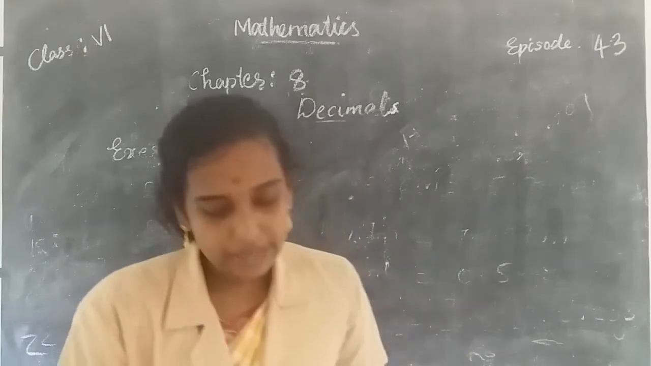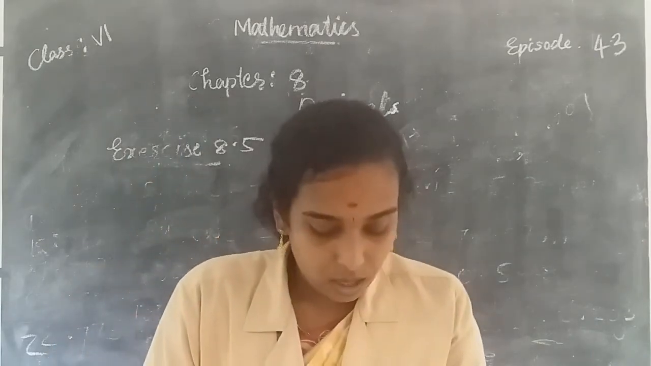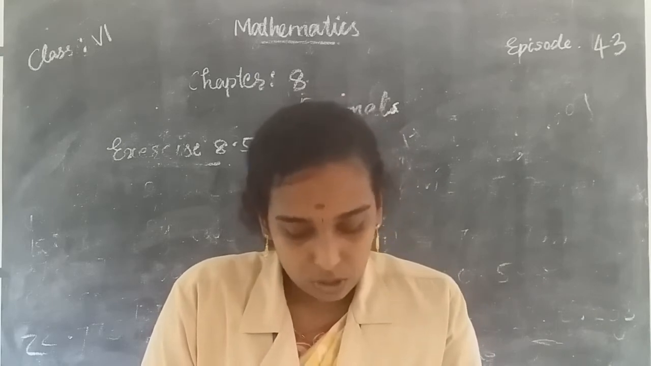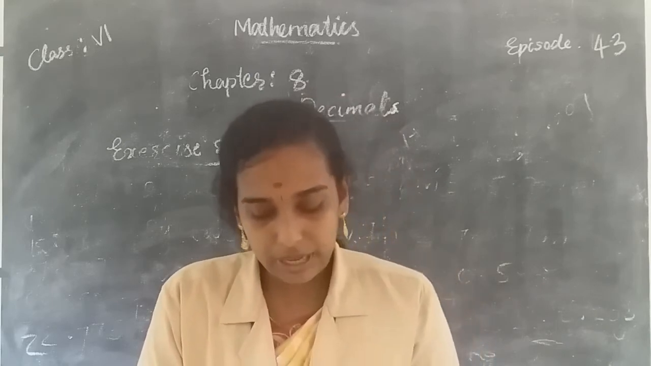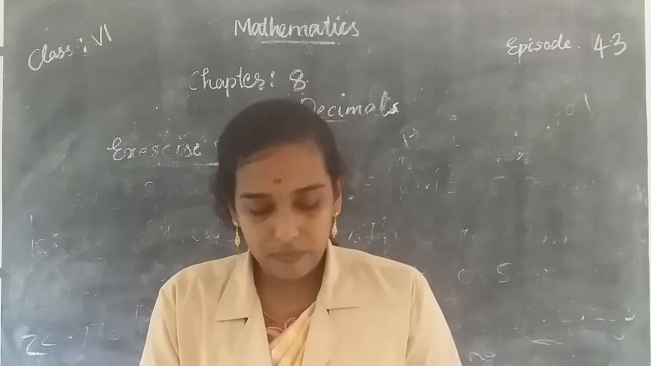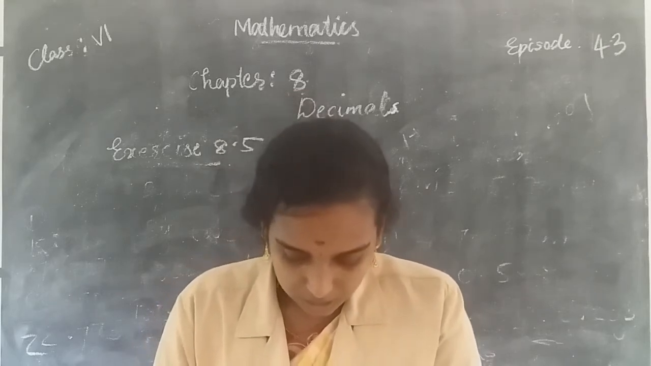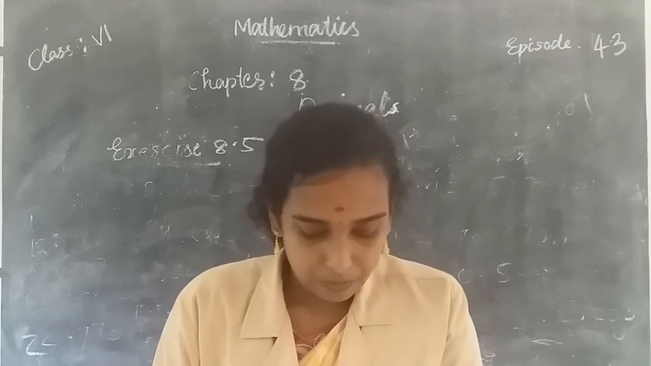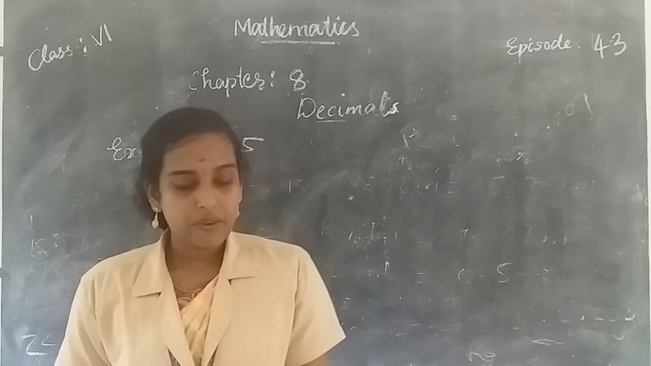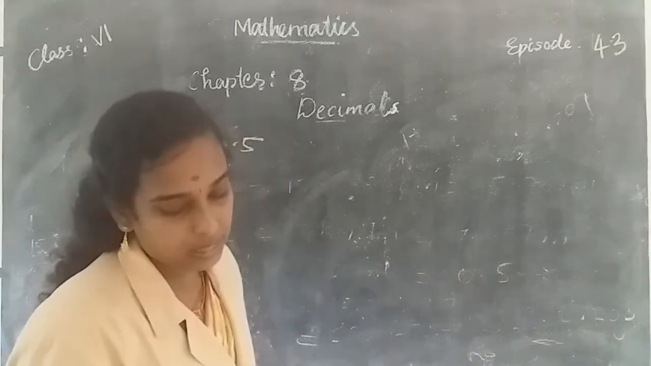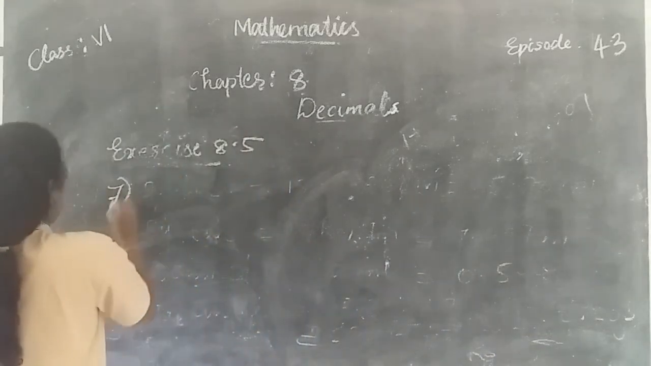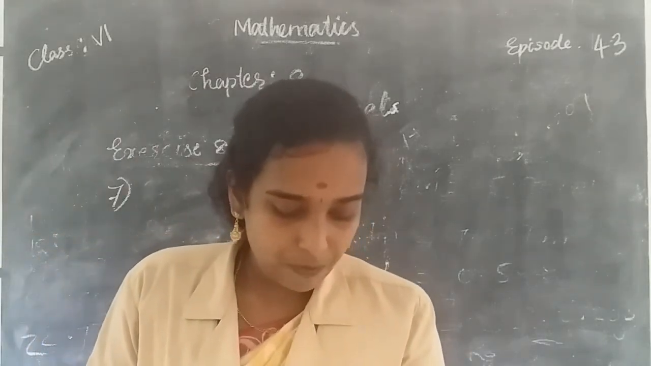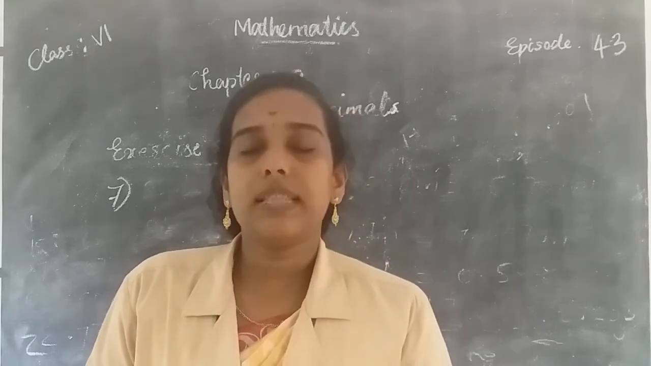Ravi purchased 5 kilogram 400 gram of rice, 2 kilogram 20 gram of sugar and 10 kilogram 850 gram of flour. Find the total weight of his purchase. So we want to find the total weight of his purchase. Ravi purchased 5 kilogram 400 gram of rice. It is the weight of rice.